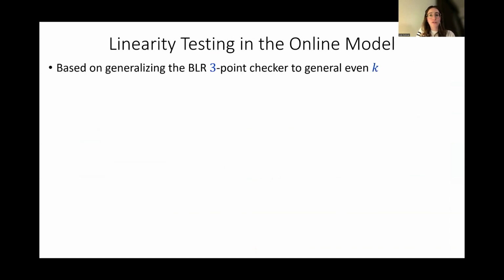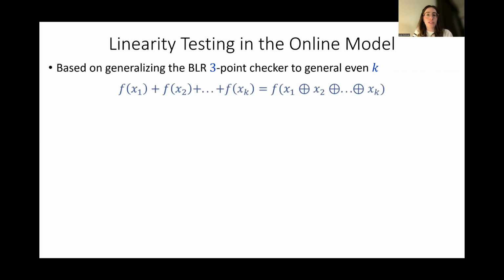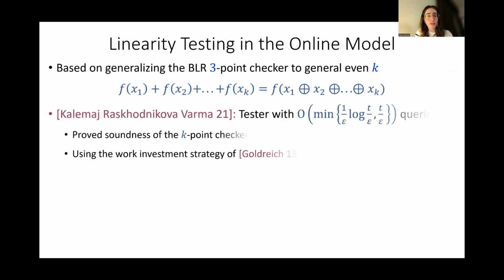There are testers for this based on generalizing the BLR 3-point checker to general even K. Just instead of having f(x1) plus f(x2) and XOR them, we have K points and XOR them. Kelman, Raskhodnikova, and Varma showed a tester with that many queries based on this K point checker. They were the first to prove some soundness for this. Their algorithm is quite involved and used their work investment strategy.